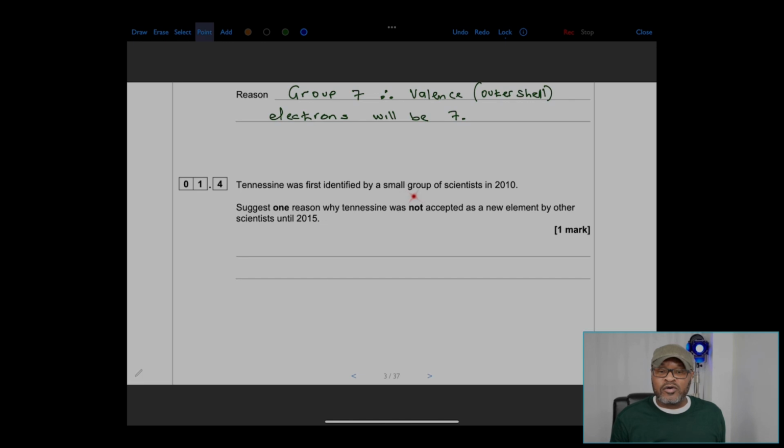The next question here will be question 1.4, where we are to describe: tennessine was first identified by a small group of scientists in 2010. Suggest 1 reason why tennessine was not accepted as a new element by other scientists until 2015. This is to do with time and peer review. So the time it takes for the peers to review the discovery is too long.